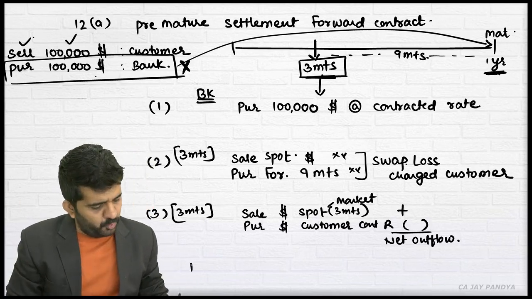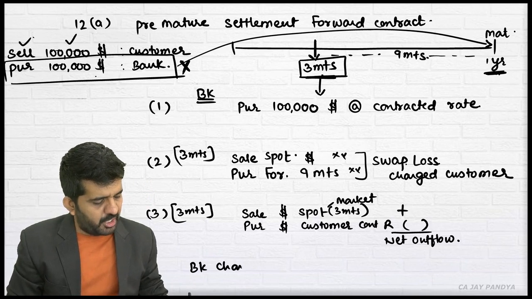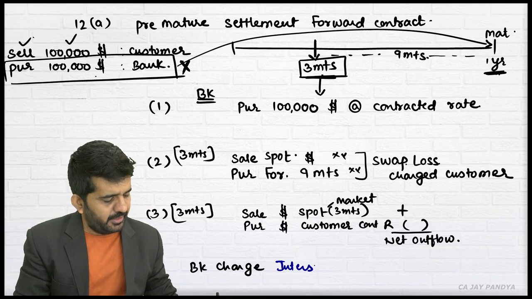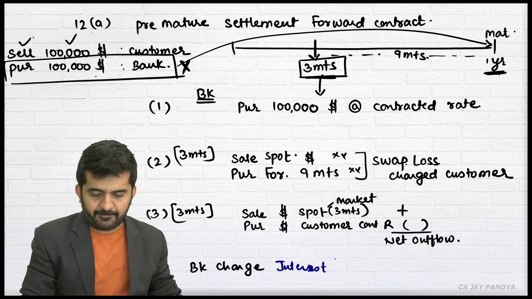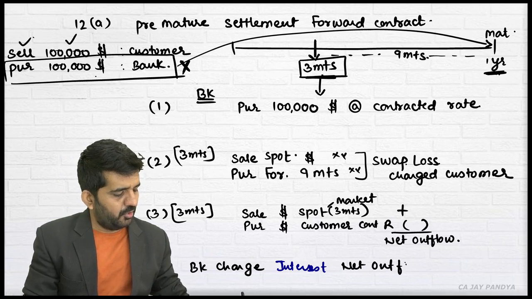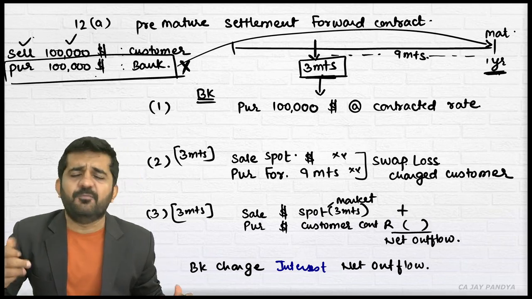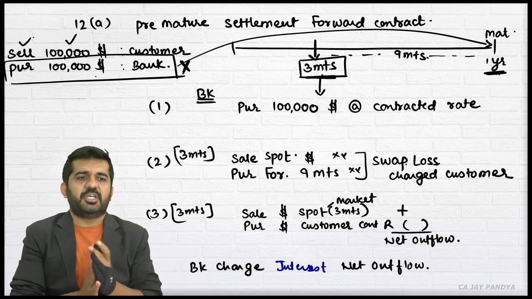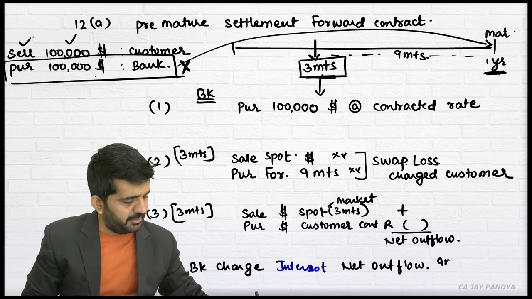what will the bank do? Will the bank charge this net outflow? No, only interest on this net outflow. If there is a net inflow, the bank will not charge any interest. If there is a net outflow, the bank will be charging interest for this 9 months period.